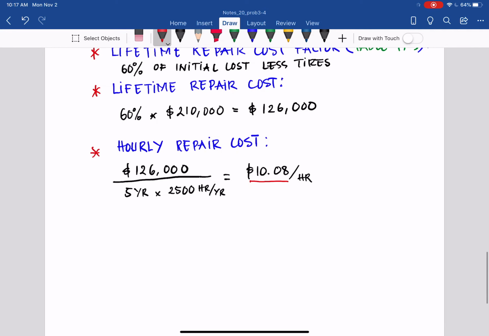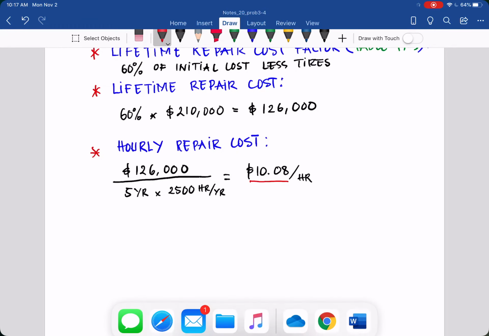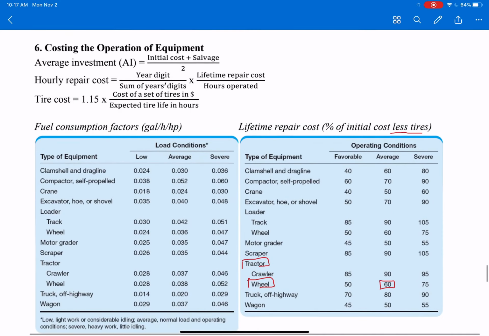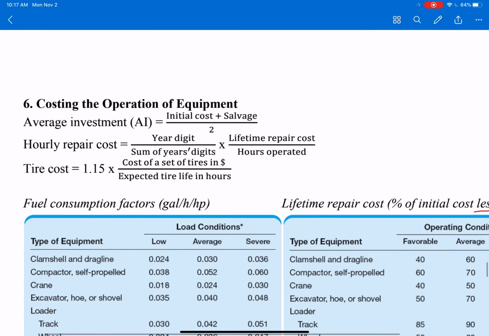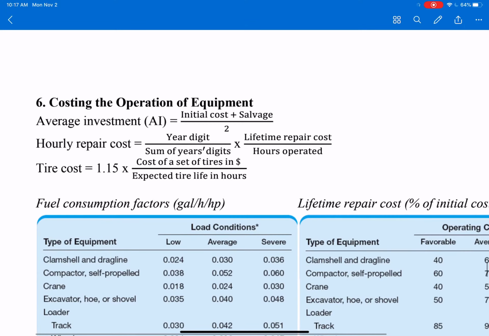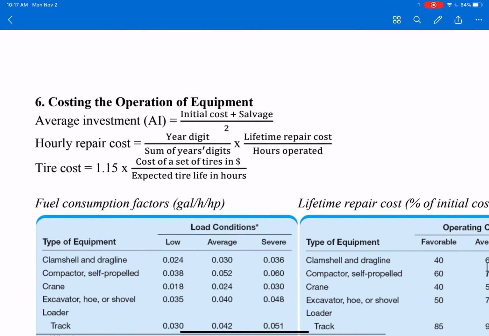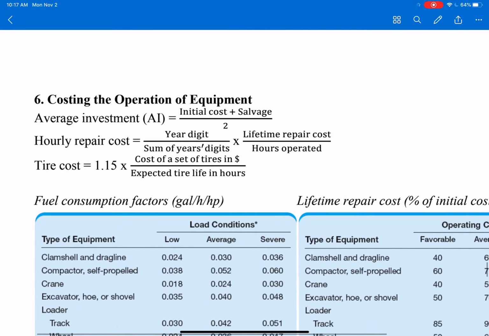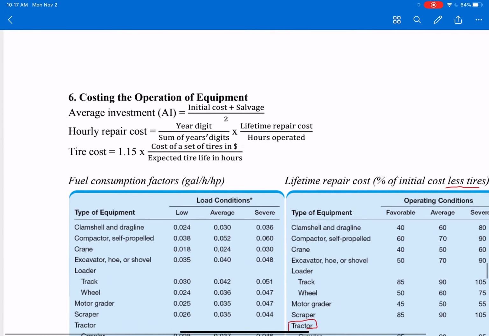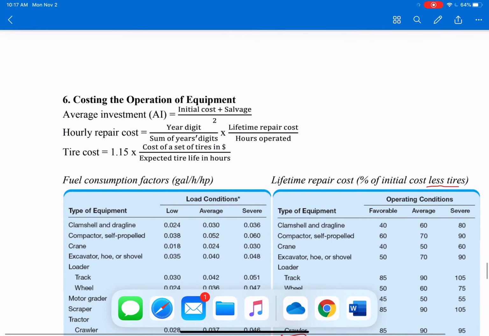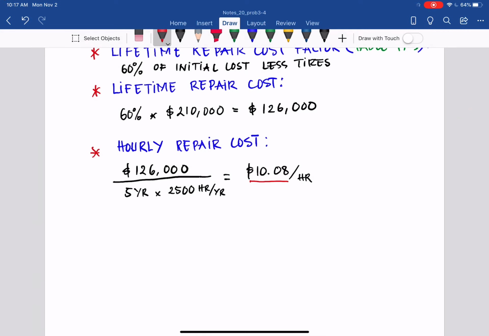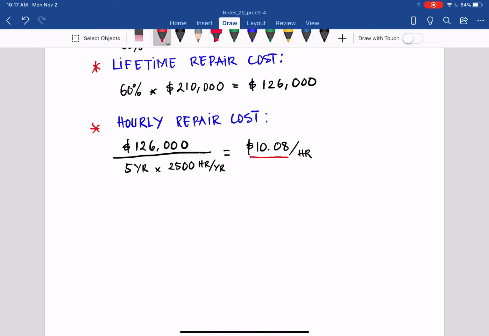In the reference, we have the equation to determine the hourly repair cost. So I can say that this one is not accurate.